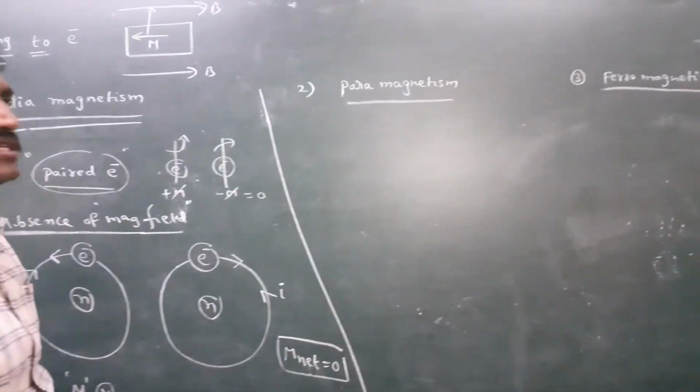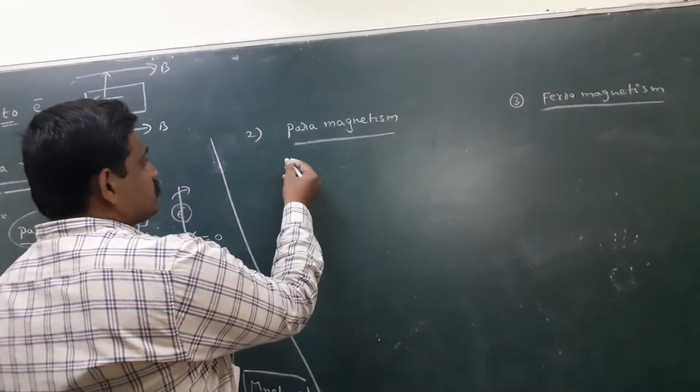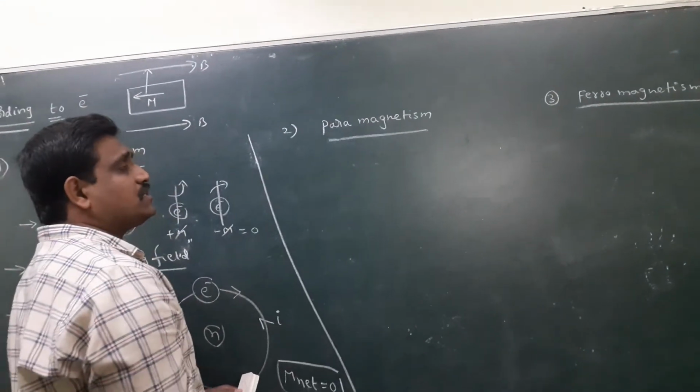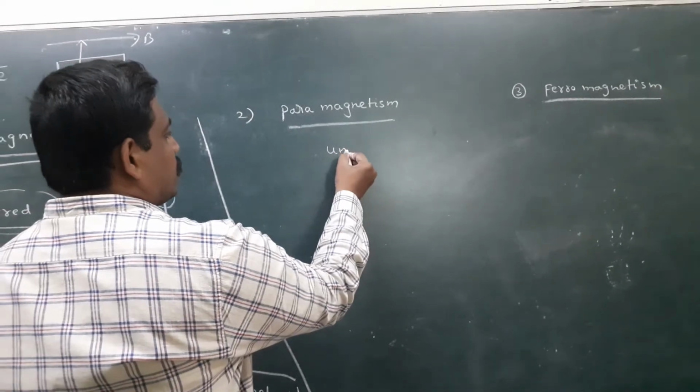Next I discuss paramagnetism. Look here now. Paramagnetic substances contain unpaired electrons, that is, single electrons. According to chemistry, a paramagnetic substance contains unpaired electrons.